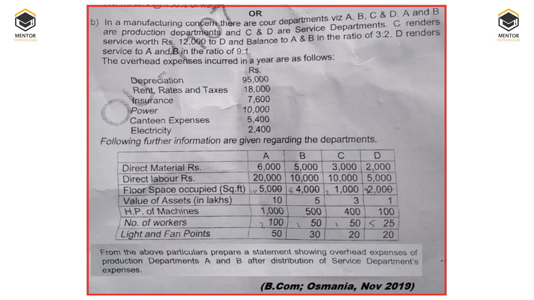The same question, the same way we need to do, which was asked in the Osmania November 2019 paper. I will put the answer of this question in the description box. Do try to work it out, which is quite similar to what we have done right now, but with different ratios given. Once you practice, you can see the answer and check your answer.